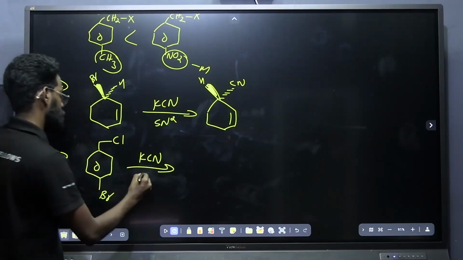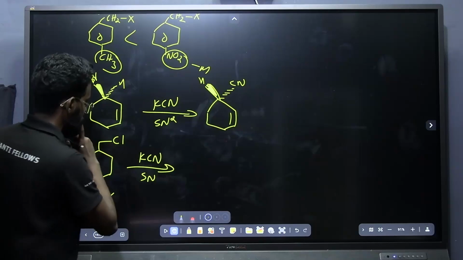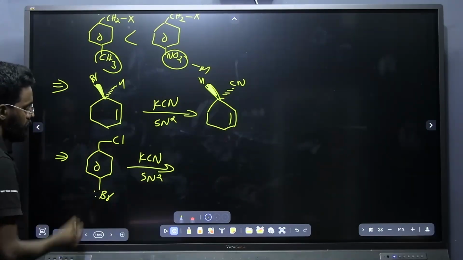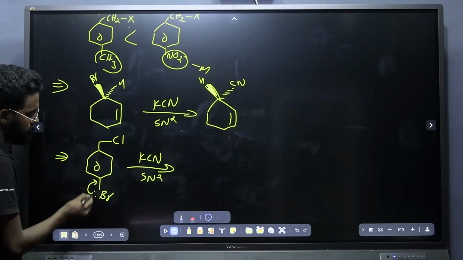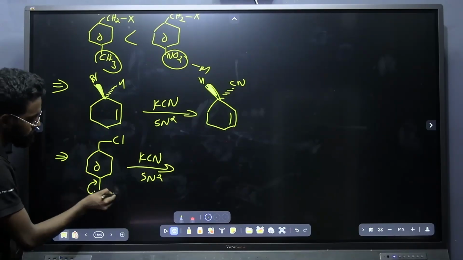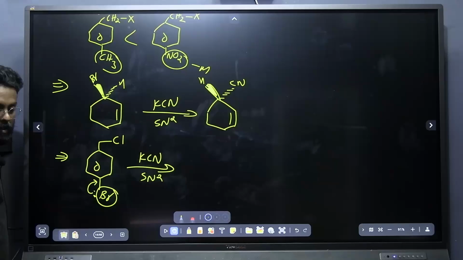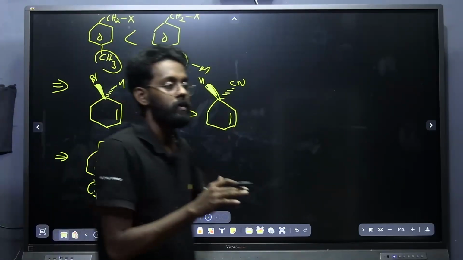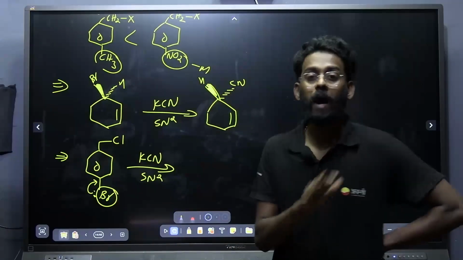Yes, it is SN2, and not only in SN2, in both SN1 and SN2 we have already discussed that if the lone pair of the halogen is in partial or forming a partial double bond character here, then this bromine won't be removed easily. The first and main step in all nucleophilic reactions is that the leaving group has to leave.